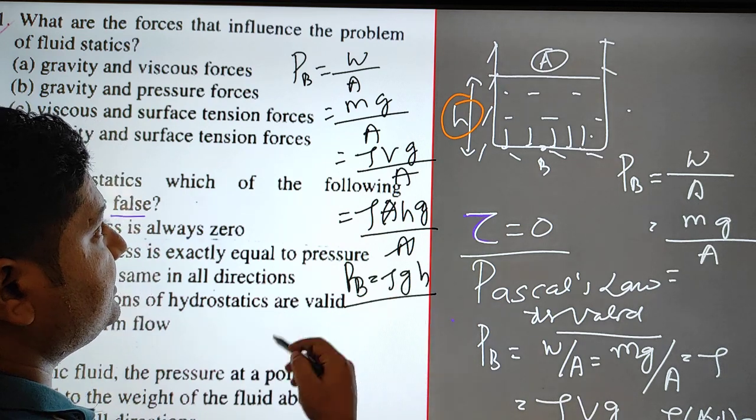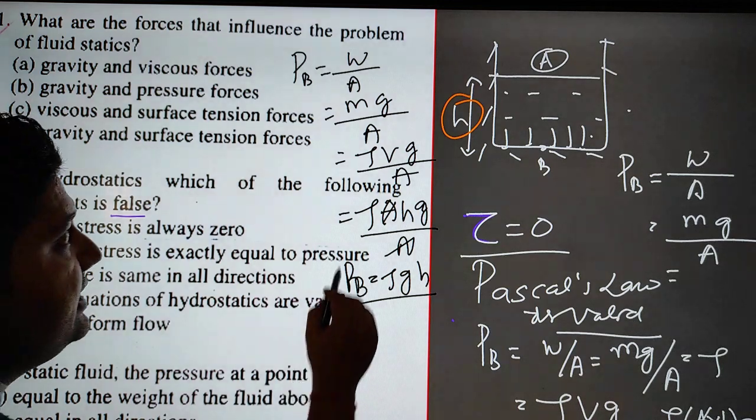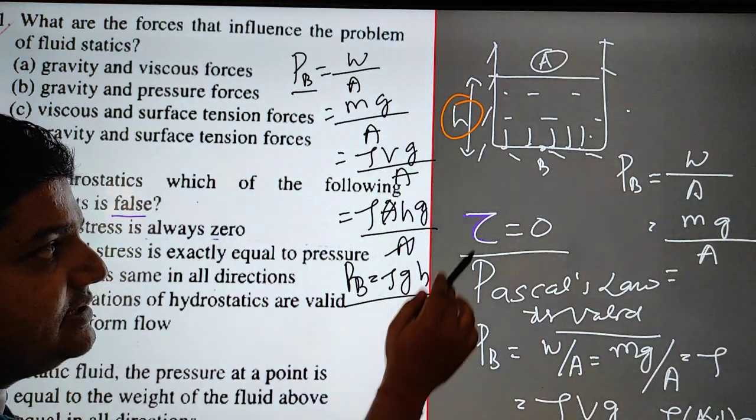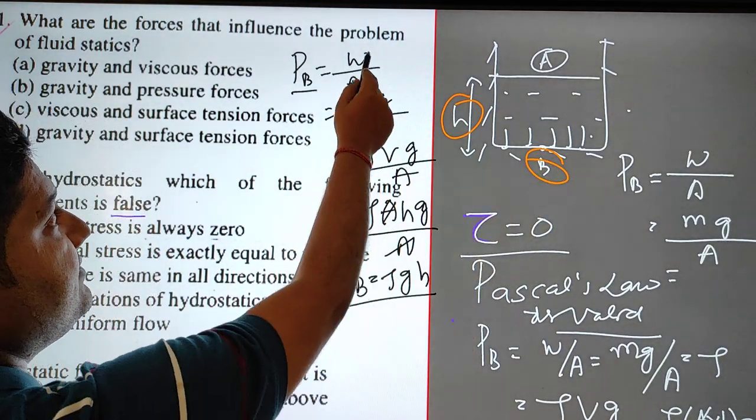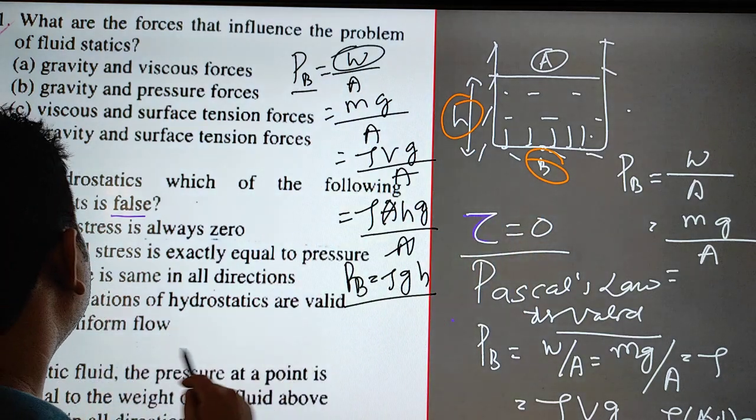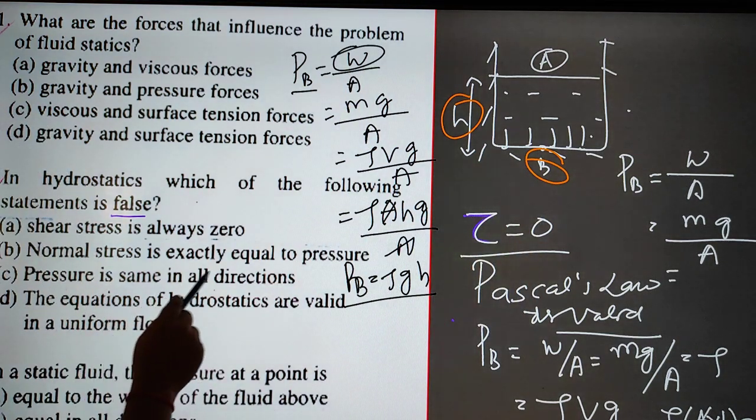I want to tell you that the pressure at this bottom point B is nothing but the weight of the fluid above it. So option B is also correct.